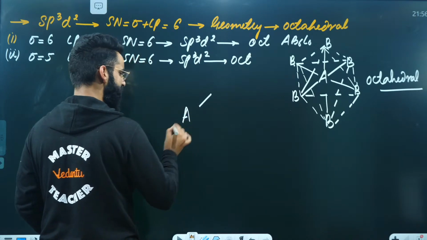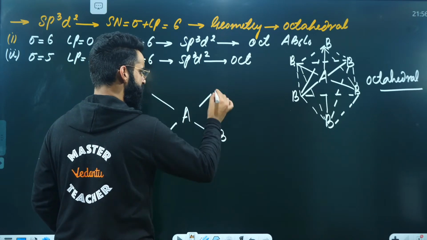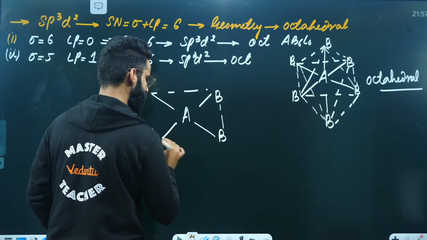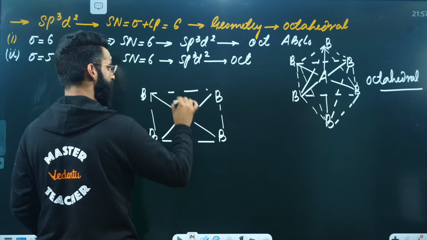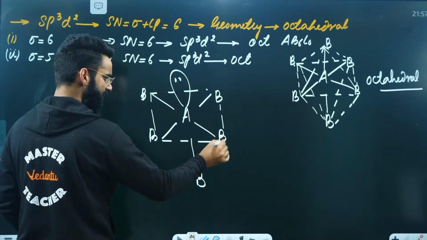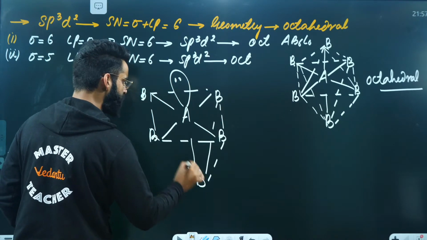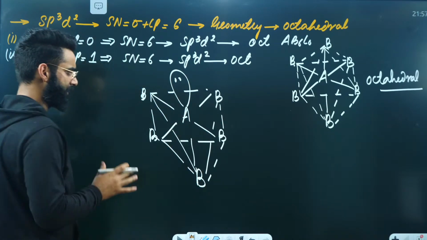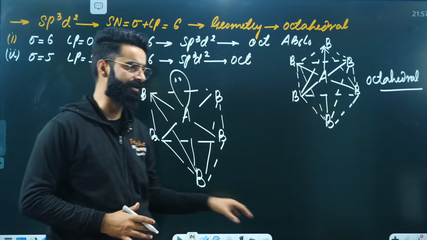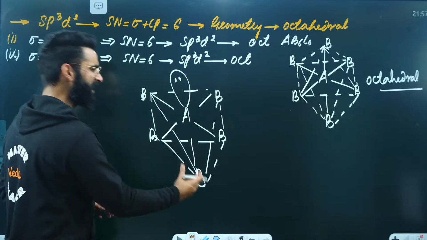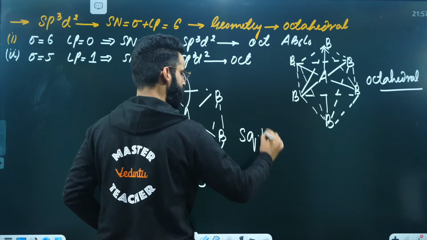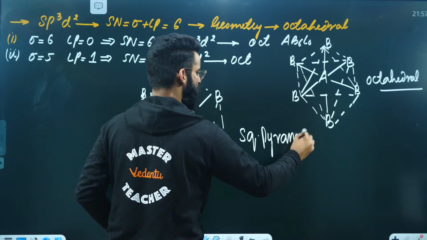This is A. These are the 4 bonds which are present on the same plane, right? There is a lone pair perpendicular to the plane like this, and there is a bond pair over here like this, correct? Just ignore the lone pair and see the molecule. So over here in the octahedral one, you were seeing 2 pyramids, and over here you are seeing only 1 pyramid downwards. Or it can be 1 pyramid upwards in which the lone pair will be downwards, right? So this shape is called square pyramidal shape. This is what I call a square pyramidal shape, yeah?